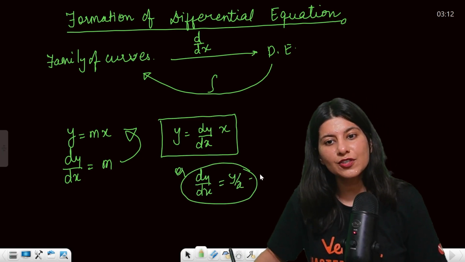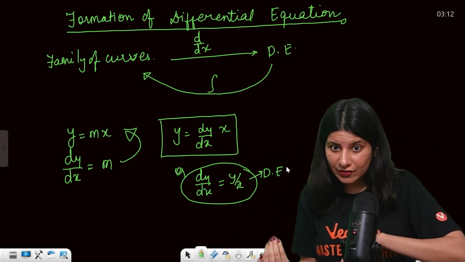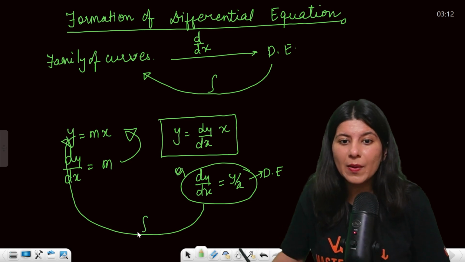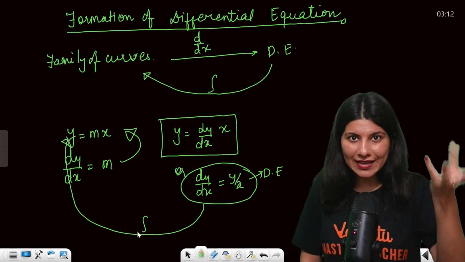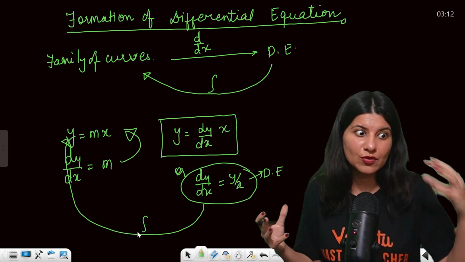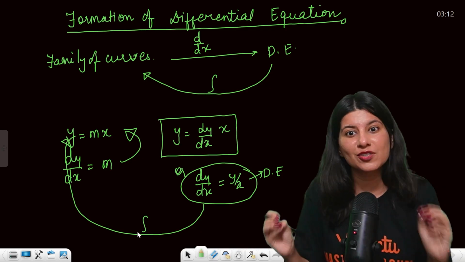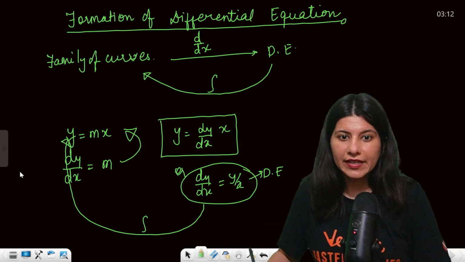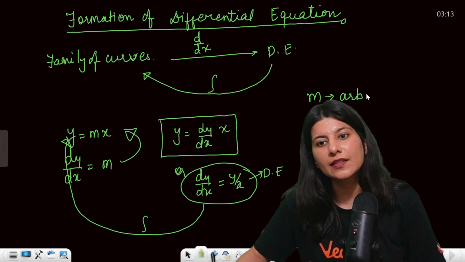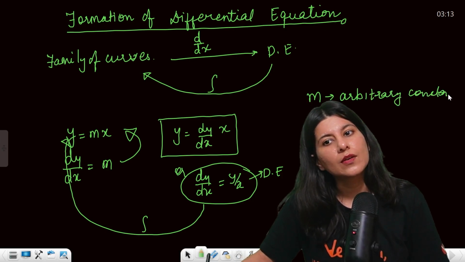Now this differential equation you are getting once you have differentiated your family of curves, and if you integrate this, what you are going to get is back to y is equals to mx. So that is the relation, basically the importance or significance of differential equation, where exactly differential equation is coming from, the birth of differential equation, right? Okay, here m is something which we called as arbitrary constant.